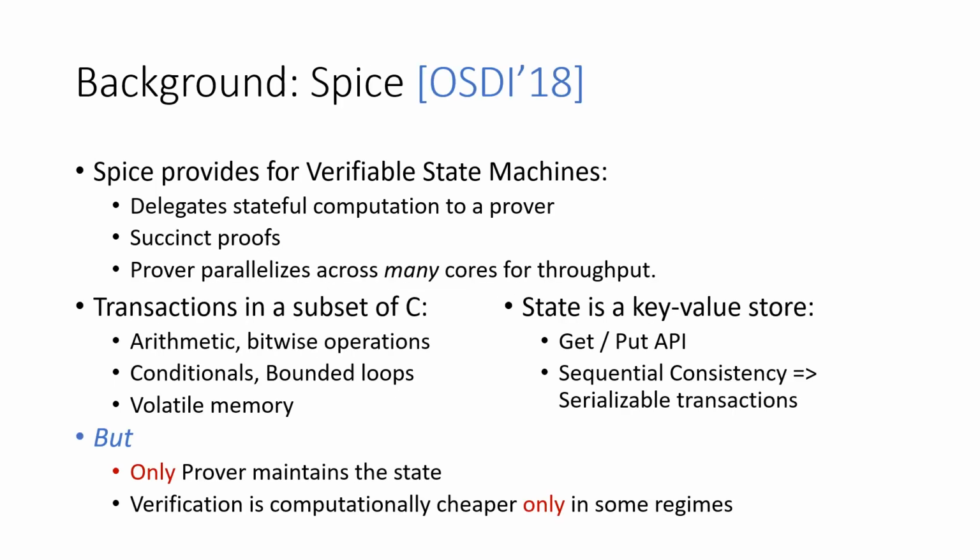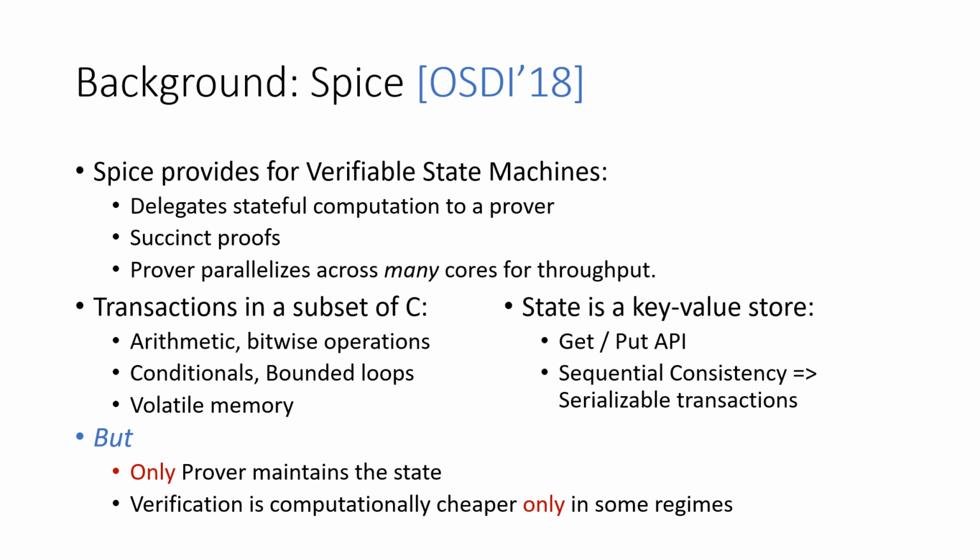In SPICE, which was presented at OSDI 2018, we extended zero-knowledge SNARKs to provide a verifiable state machine abstraction. This is a delegated stateful computation, where the state is abstracted as a key value store. SPICE also provides a toolchain allowing for the state machine transitions to be specified in a large subset of C. However, even SPICE doesn't solve our problems directly.